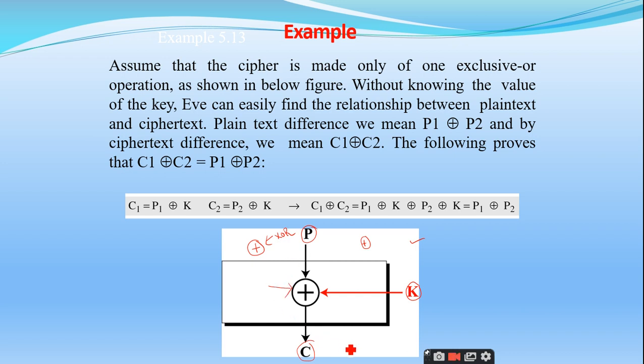So what is the formula for the ciphertext? How can I write C? C is equal to plain text exclusive OR K. Am I right or not?